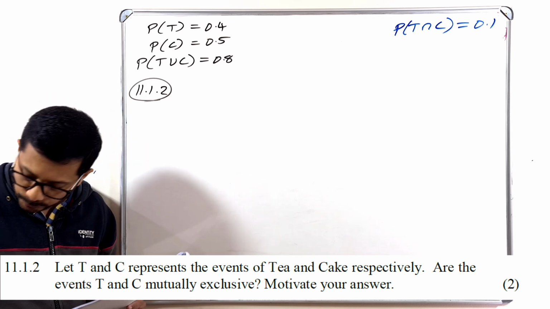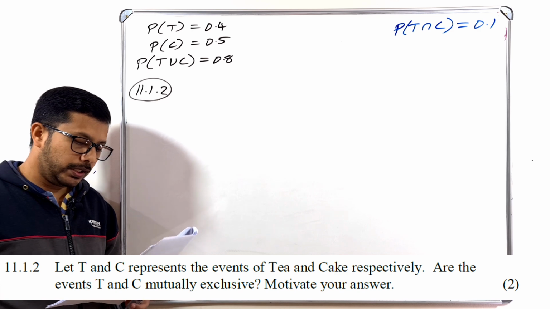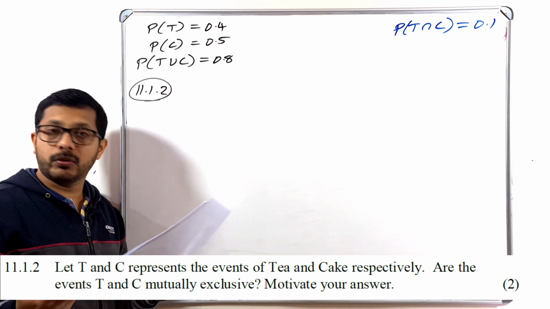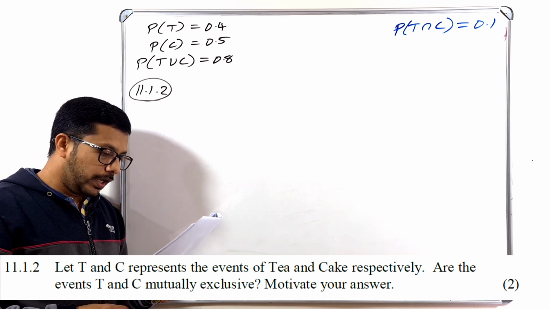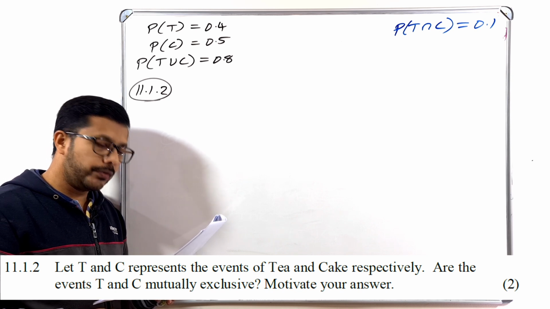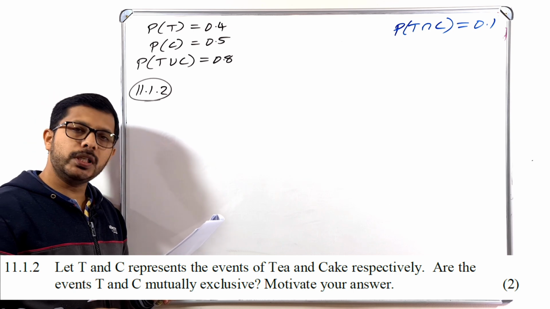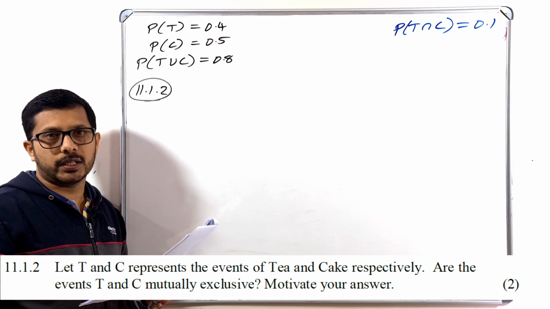Okay, 11.1.2. Let T and C represent the events tea and cake respectively. We know that one. Then, are the events T and C mutually exclusive? Motivate your answer.